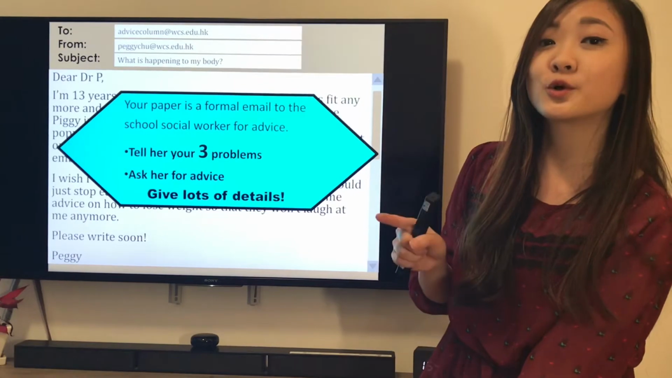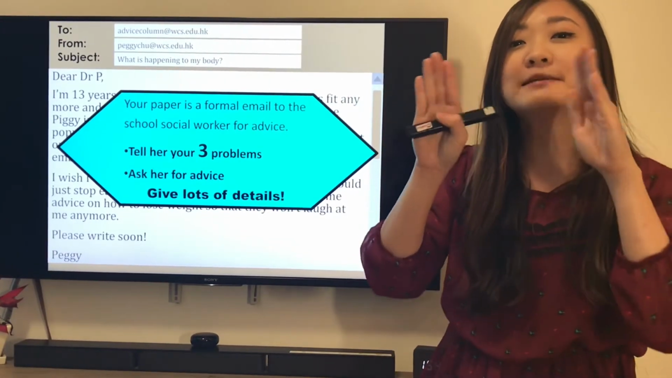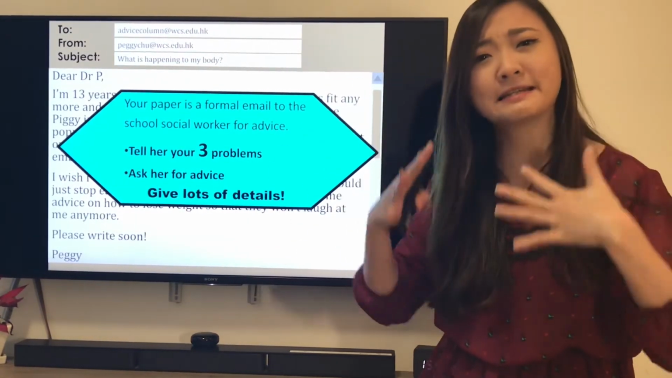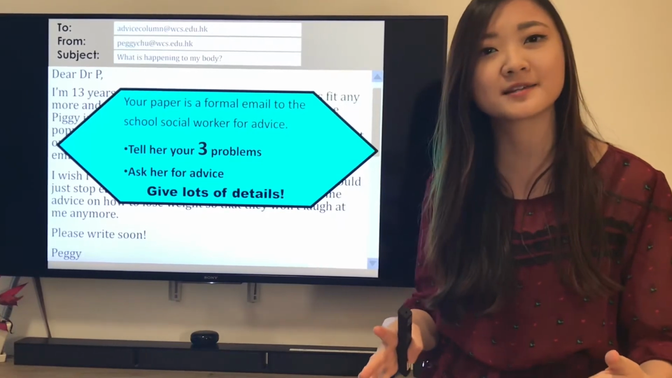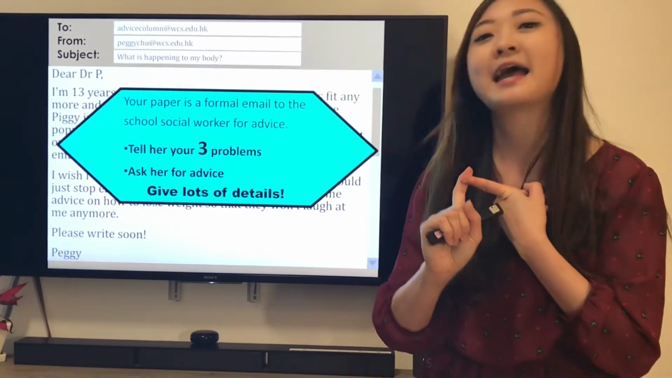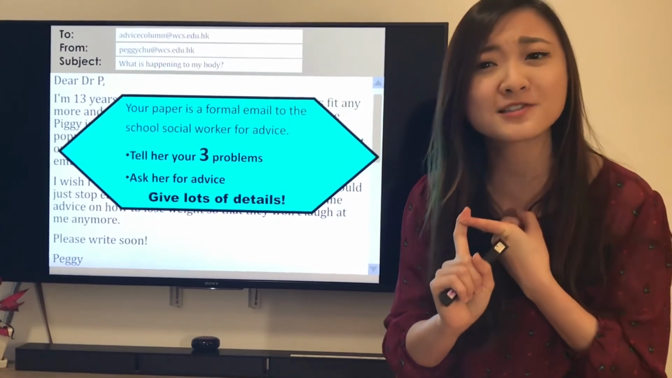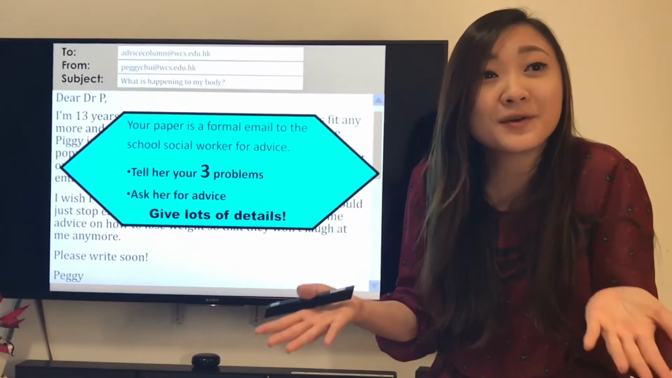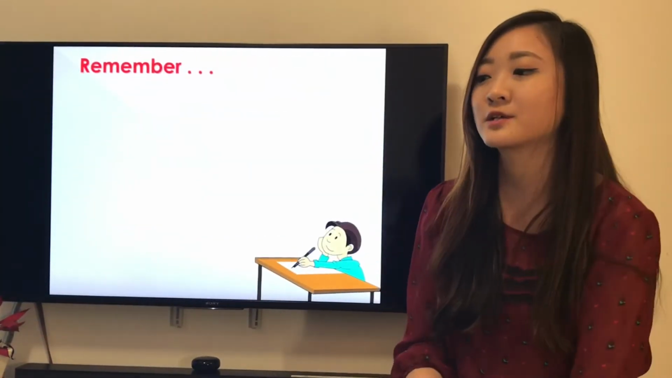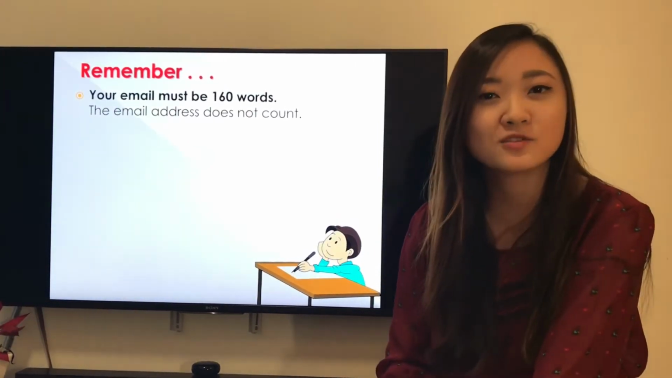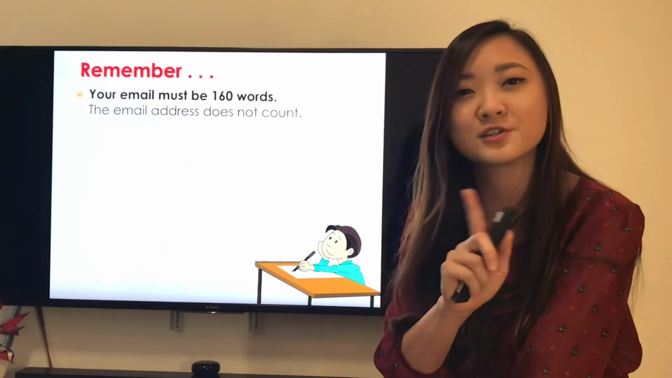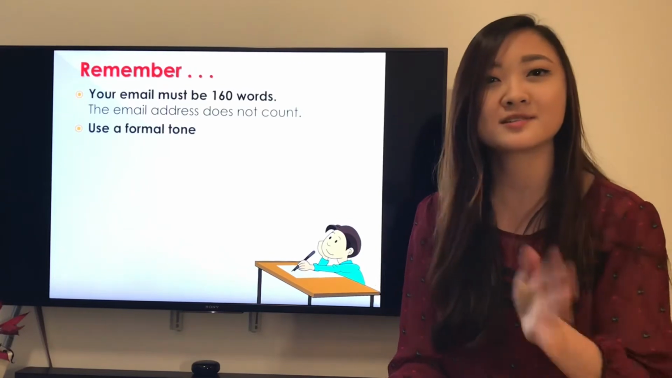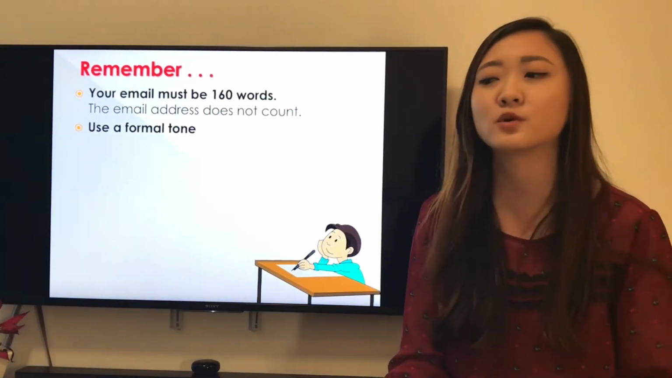Make sure your paper is in an email format. Must have your email addresses, the subject, the greeting, the body, the closing, all of those things. You need to write 3 problems and ask for advice. Now give lots of details. It's hard for somebody to help you if you don't tell them what is going on, alright? Give them lots of details. Right, your email must be 160 words. No problem for you because a lot of you write a lot more than 160 words, alright? Email address doesn't count, so don't count the email address as part of your word count.